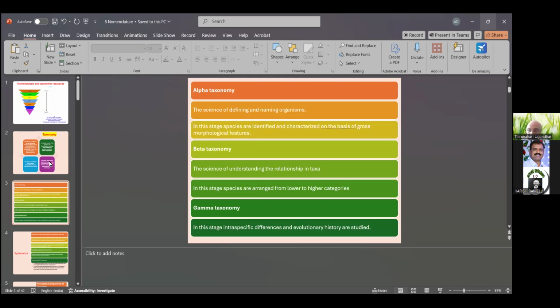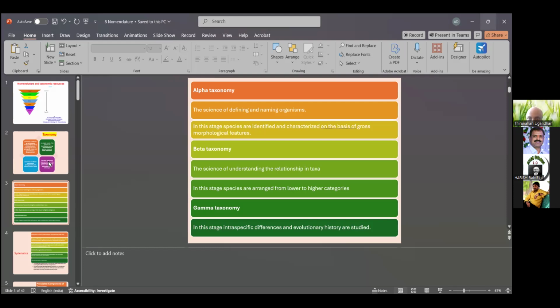So what are the taxonomical levels? Taxonomy is studied at three levels: alpha taxonomy, beta taxonomy, and gamma taxonomy. The science of defining and naming the arrangement of organisms, plants and animals, is called alpha taxonomy.